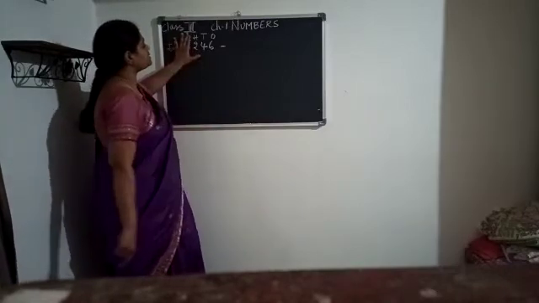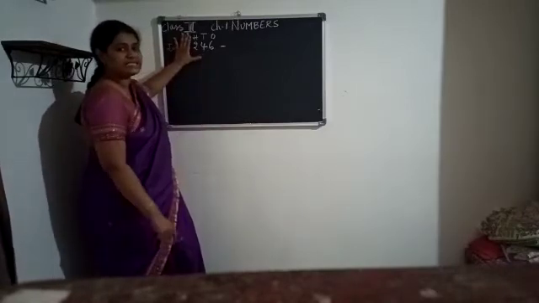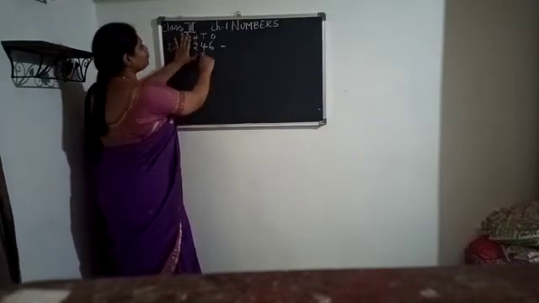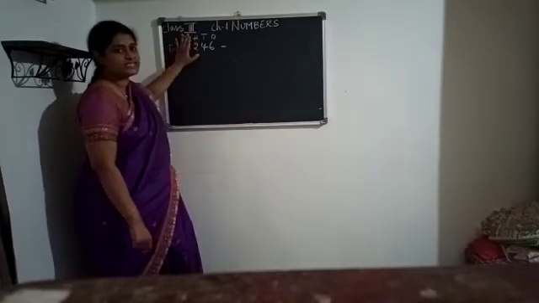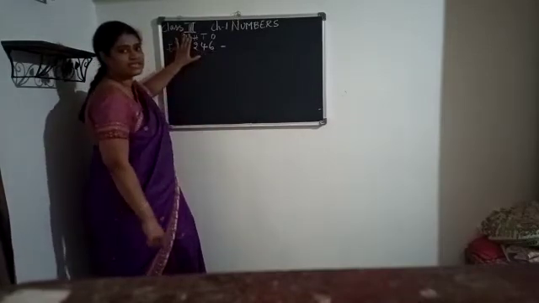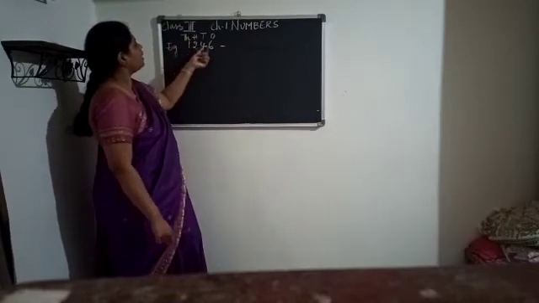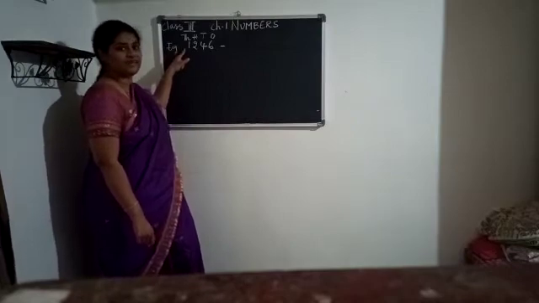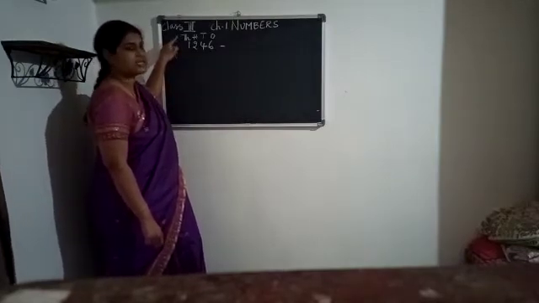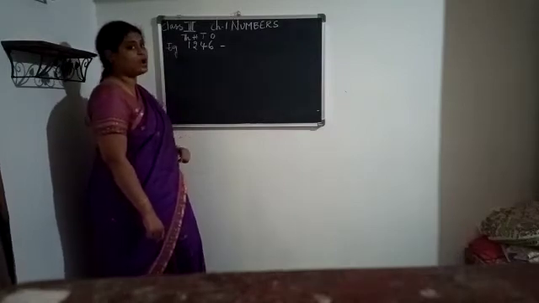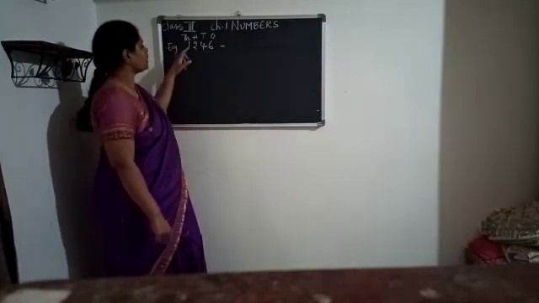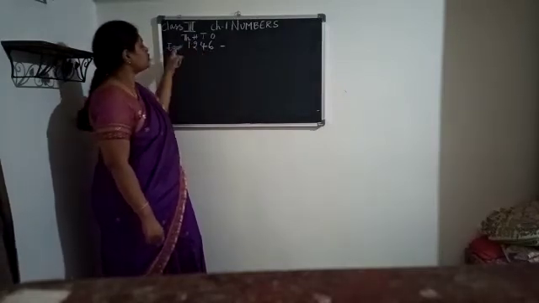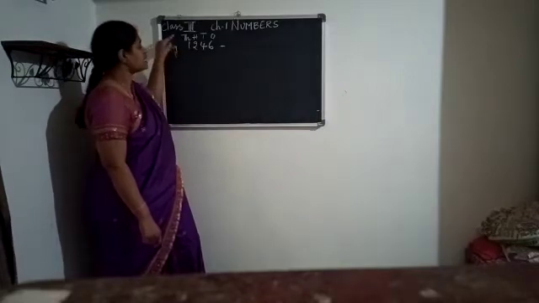So how do you read this? 246. The highest place you will read first, then it will be followed by tens and ones place. You will read tens and ones together, isn't it? So it was 246. Now one more place we have added, that is thousands place. How do we read this? 1246. So now the highest place is thousands place.